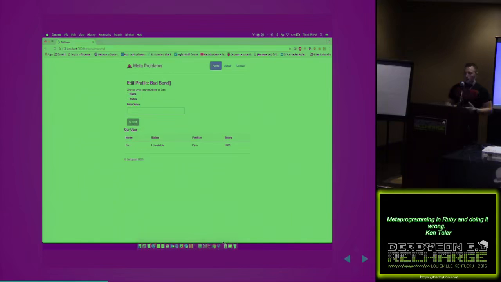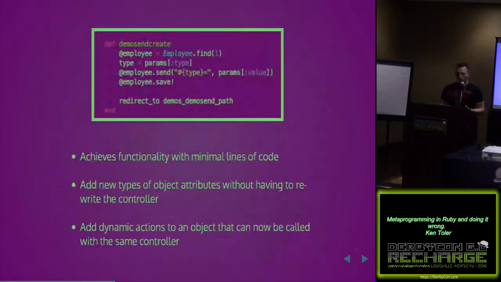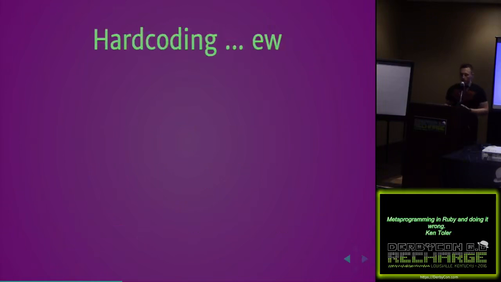Obviously, if we are just trusting the view to do our security, we're going to get into some trouble. But the real cool thing about this is that we have achieved functionality for 2 types with minimal lines of code. I've only had to write this 1 time. I've added new types of object attributes without having to rewrite the controller, meaning that I can have name, status. If I wanted to give access to the salary, I could, things of that nature. And if I wanted to add any actions in the future, I could do that as well.